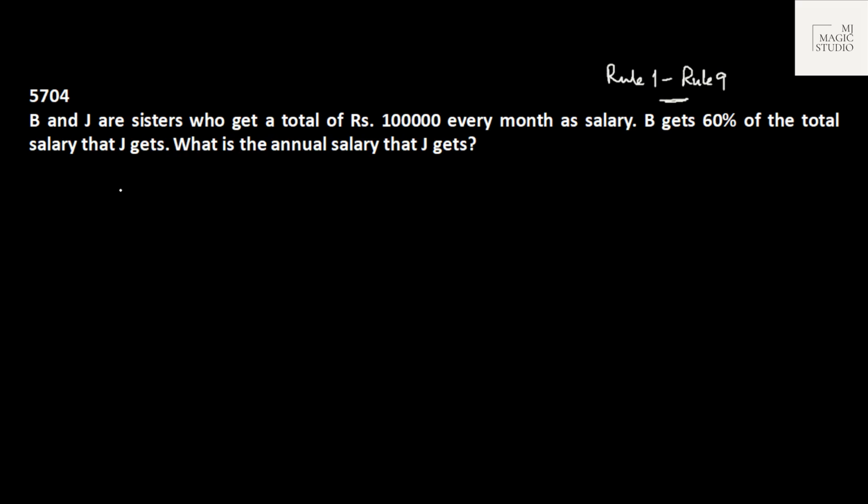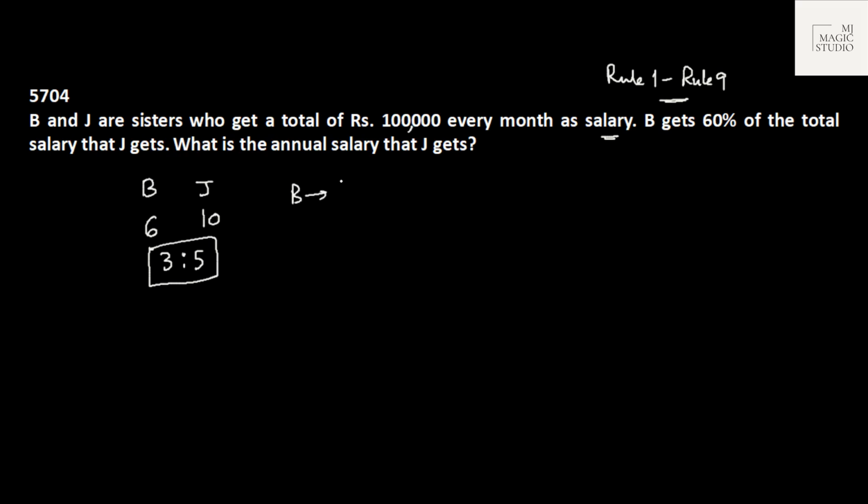Let's see what we have here. B and J are sisters who get a total of 1 lakh every month as salary. B gets 60% of the total salary that J gets. So if J is getting 10, B will get 6. So the ratio of their salary would be 3:5. Now we can very easily find the monthly salary.